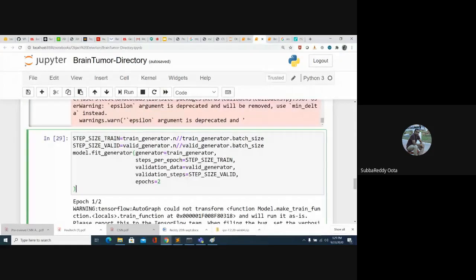Now, in case of model fit, earlier we used model fit. Now we have to use model fit generator. So the generator is nothing but the train generator, and validation is coming from the validation generator. The steps per epoch is nothing but the number of samples divided by batch size. Suppose you have 1000 examples and you give a batch size of 32, then 1000 by 32. So that many batch steps you need to perform per epoch.